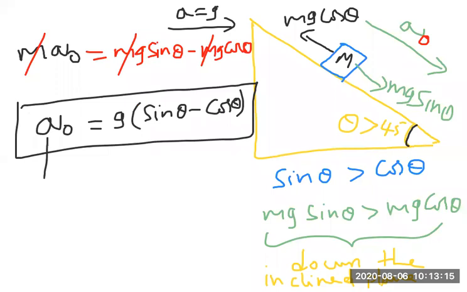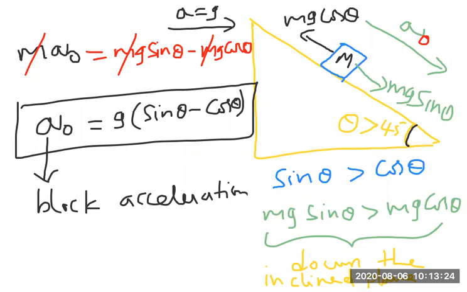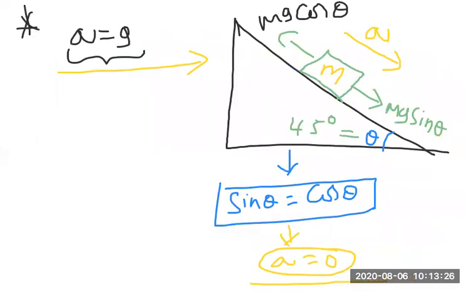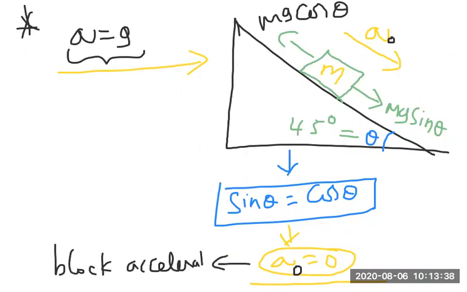So the block acceleration. What was the block acceleration when they are equal? Let us write the block acceleration there also as a naught. So there a naught is 0, the block acceleration is 0. In these two cases, I hope you are clear.